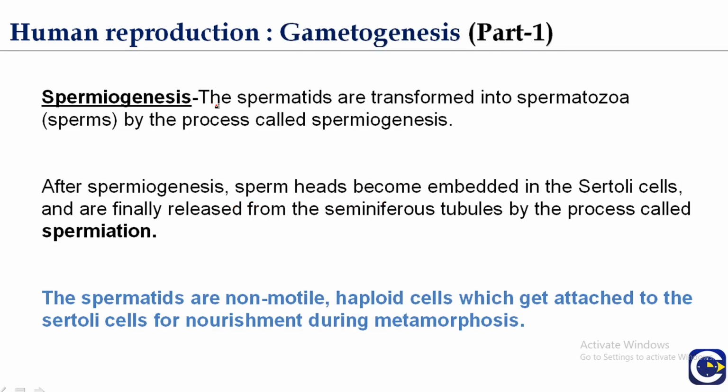Now, spermiogenesis. The spermatids are transformed into spermatozoa, or sperm, by the process of spermiogenesis. Four spermatids are formed which have 23 chromosomes, the haploid set. They are transformed into a fully grown sperm by spermiogenesis.